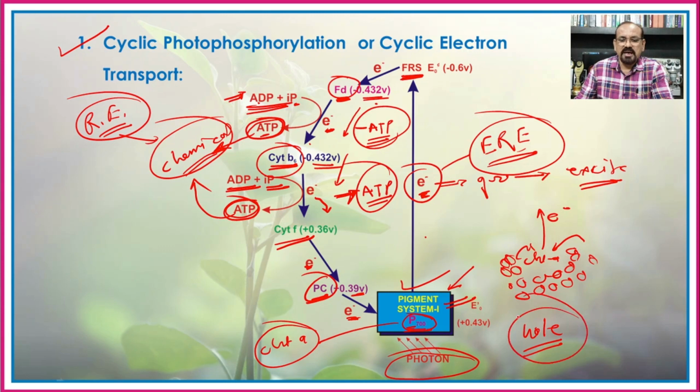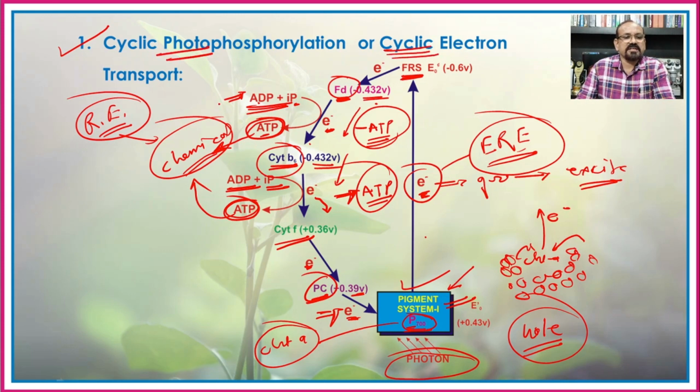So this hole is again filled up with the electron which is donated by the plastocyanin to the pigment system 1, and hence as the electron is expelled from the photosystem 1, again it comes back to its original position, that is the photosystem 1 P of 700, and hence it is known as the cyclic electron transport.